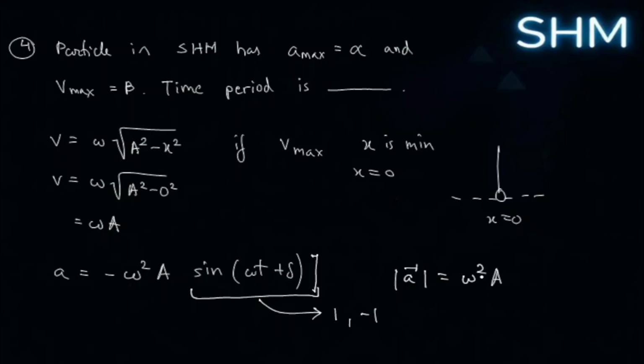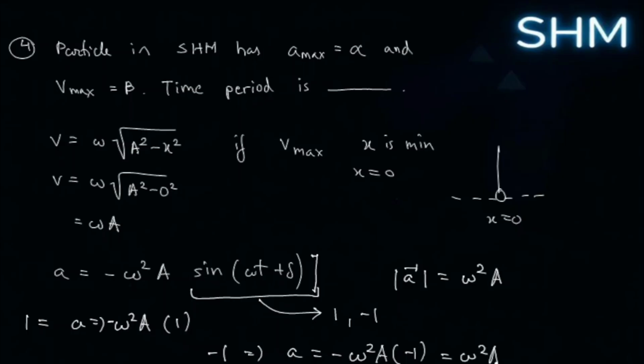Okay? Because if this becomes 1, acceleration equals omega squared a into 1. Now if sine omega t plus delta is minus 1, then acceleration will become minus omega squared a into minus 1, or omega squared a.